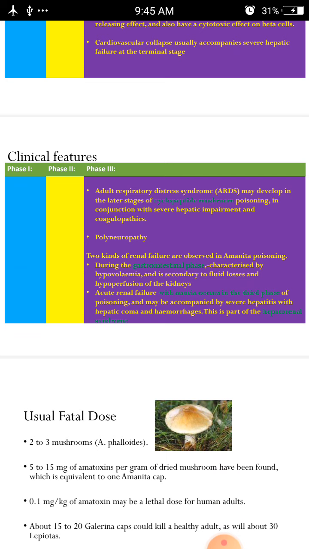Acute renal failure with anuria occurs in the third phase of poisoning and may be accompanied by severe hepatitis with hepatic coma and hemorrhage. This part is the hepatorenal syndrome. That means it will finally cause mushroom poisoning deaths, mainly because of the hepatorenal syndrome.